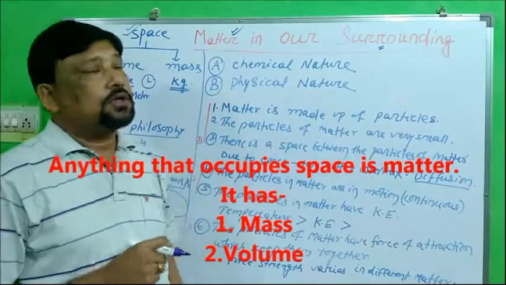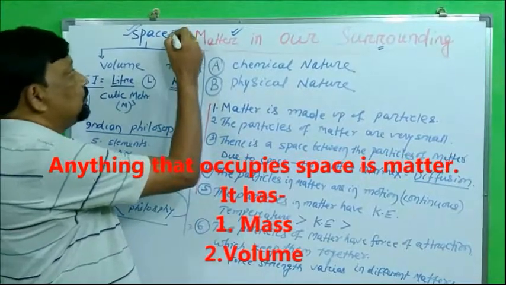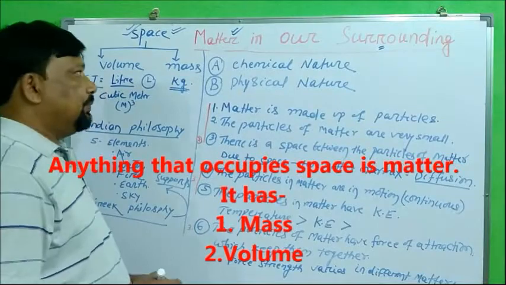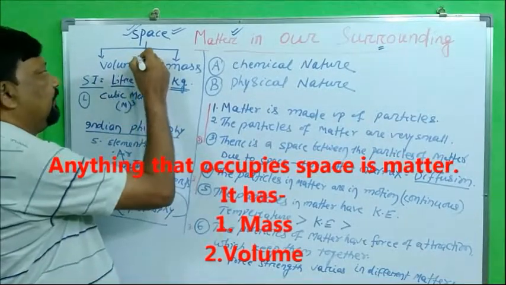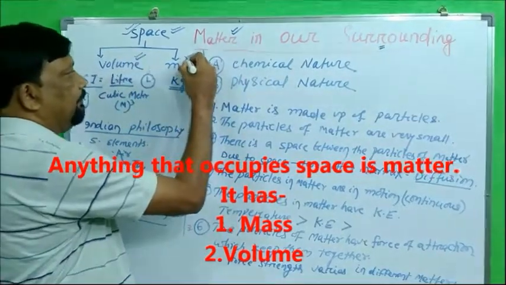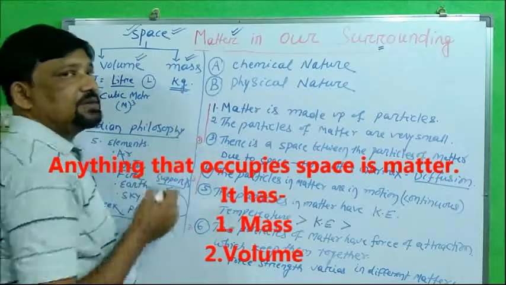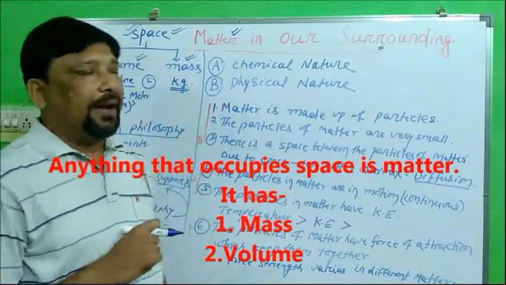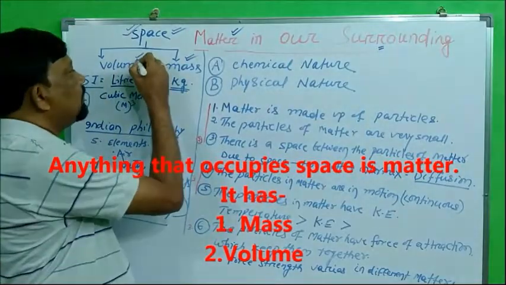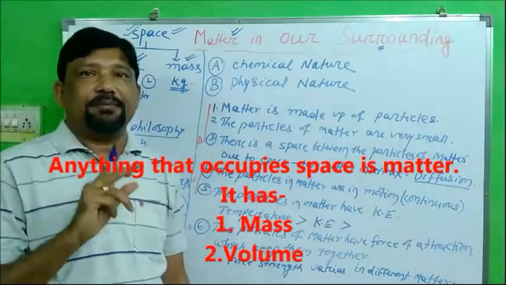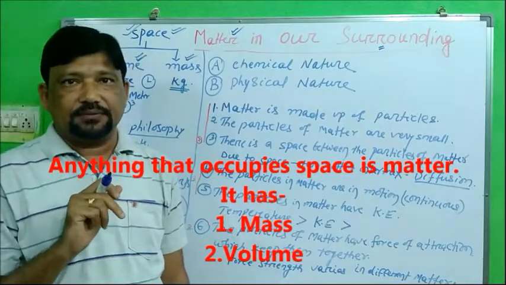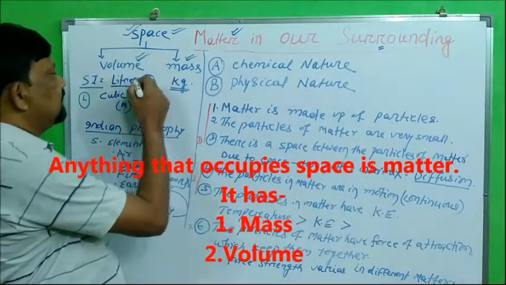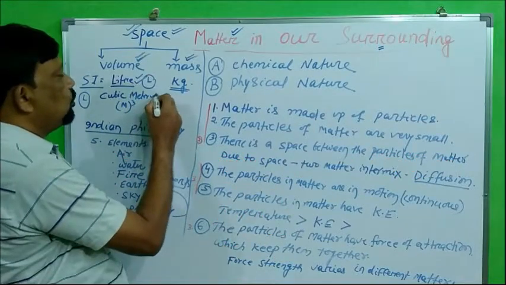Is it clear now? One more thing you have to note: this matter not only occupies space, but also has volume and mass. Mass in the sense is the weight of the substance or matter, and volume means how much space that matter is occupying. Clear? So the unit for volume is liter or cubic meter.